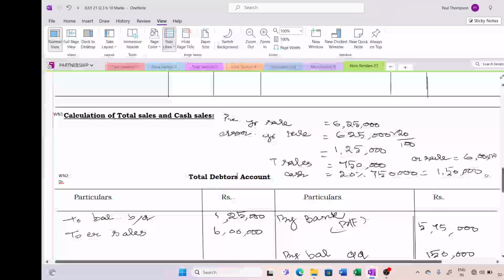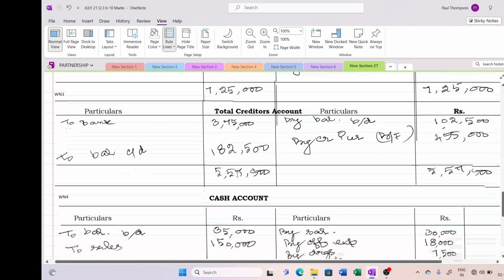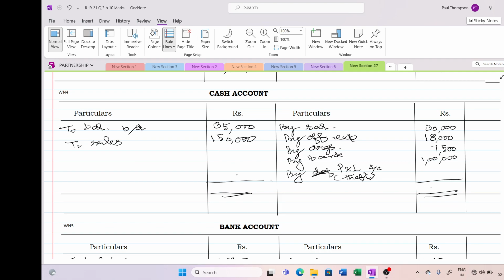Now moving on to the cash account. We have closed the creditors account. Now we are going to close the cash account. This total comes to 1,85,000. This side we have to write the 1,85,000.